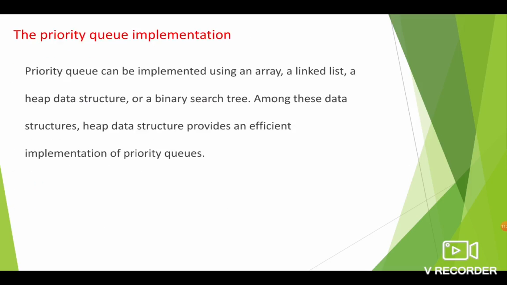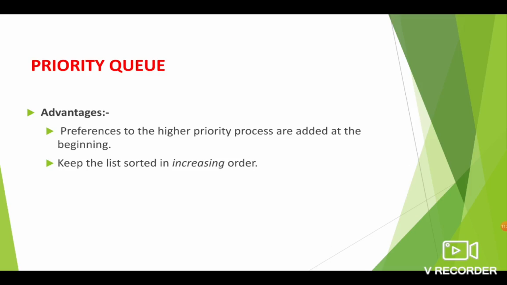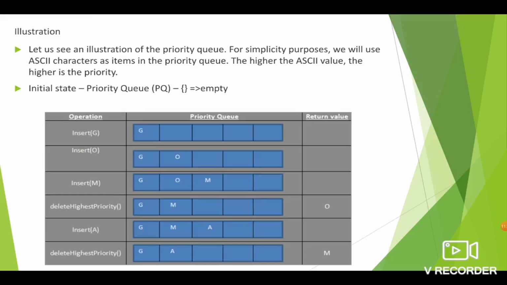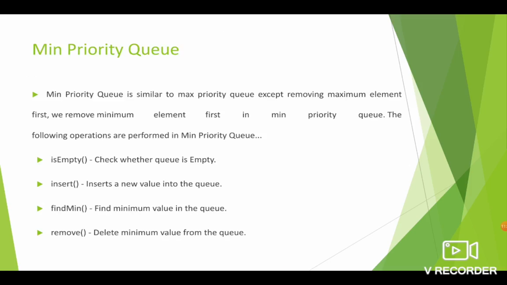To implement priority queue, we can use array, linked list, heap or a binary search tree. The applications of priority queue are Dijkstra's algorithm, Prim's algorithm, Huffman algorithm and heap sort. Okay, with this we have concluded priority queue.